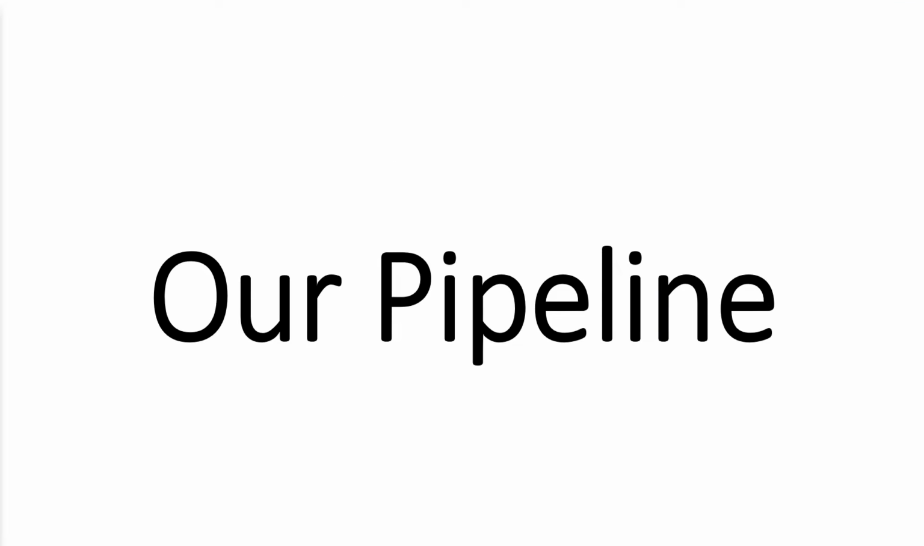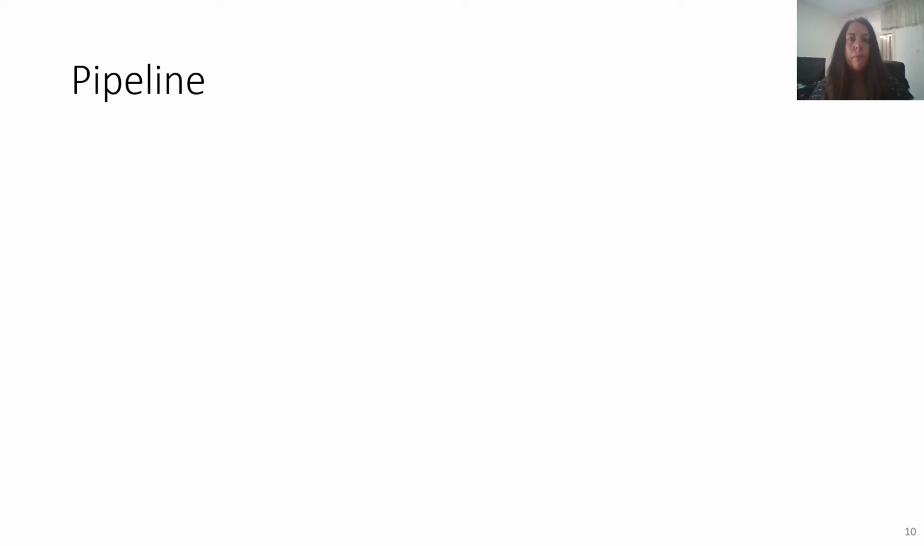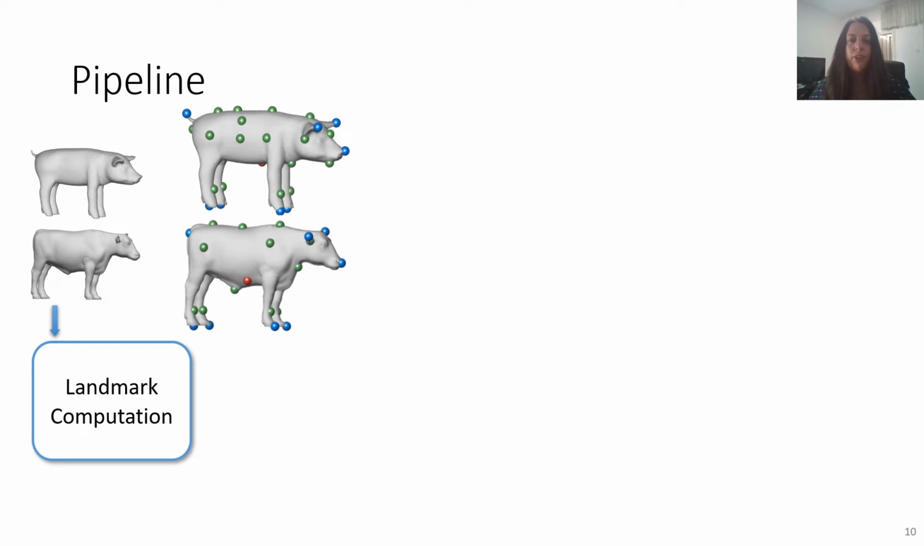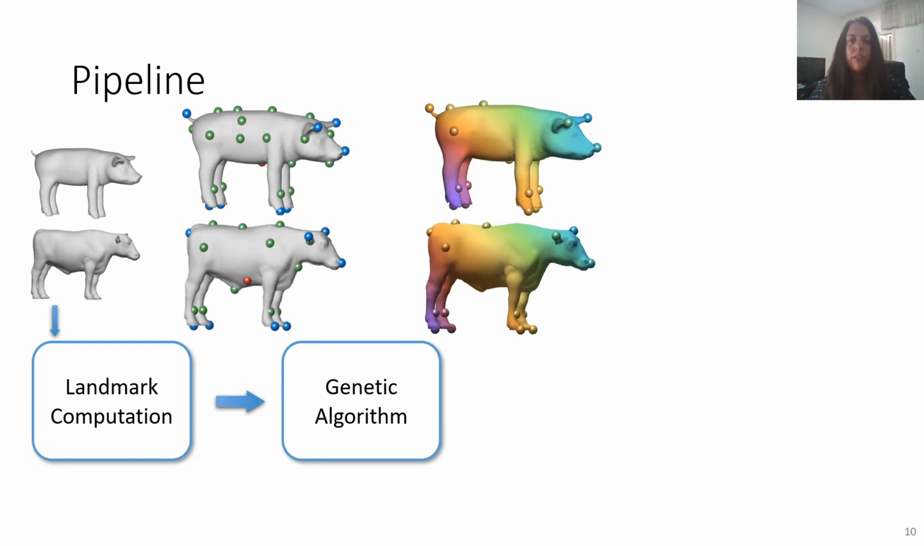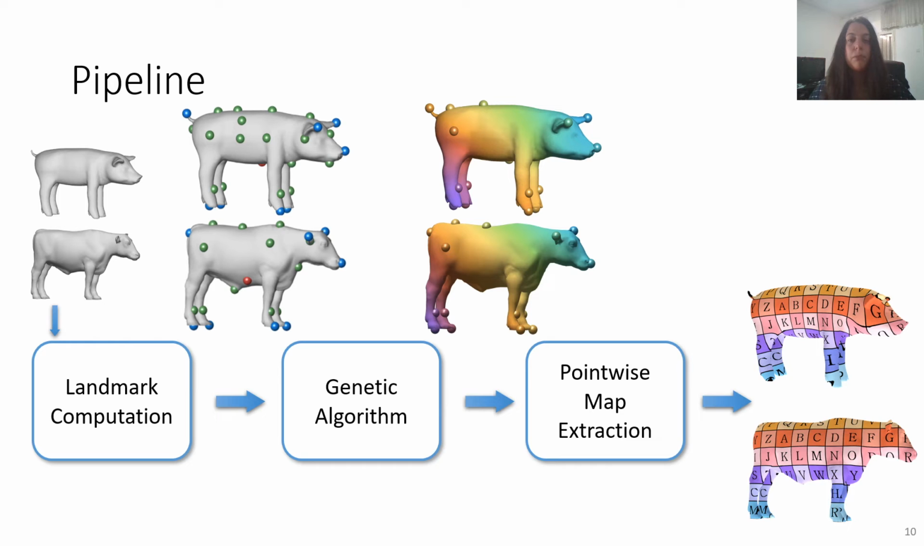Now I'll talk about our pipeline. Our pipeline includes 3 steps. We receive 2 shapes as input. The first step is finding geometrically meaningful landmarks. The second step is finding the mapping between them, which we do using a genetic algorithm. The last step is a post-processing step to extract a smooth, dense map. We'll start with the first step, landmark computation.